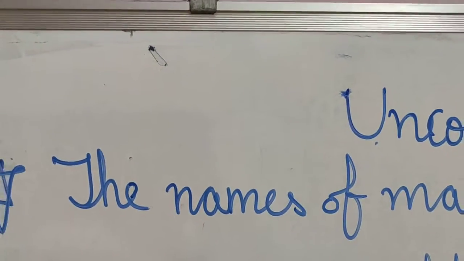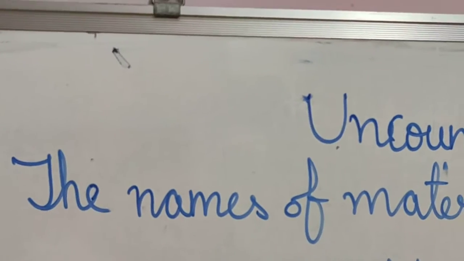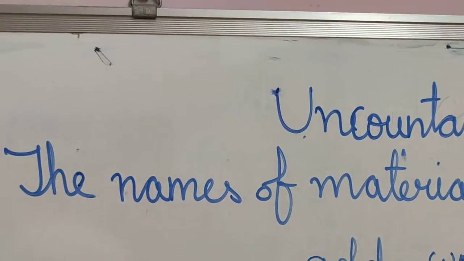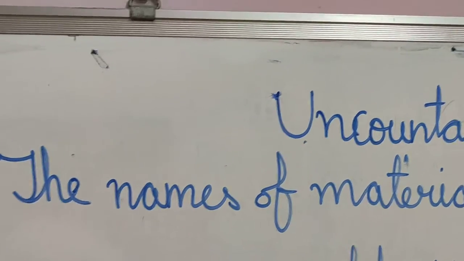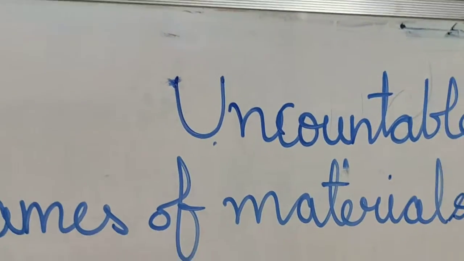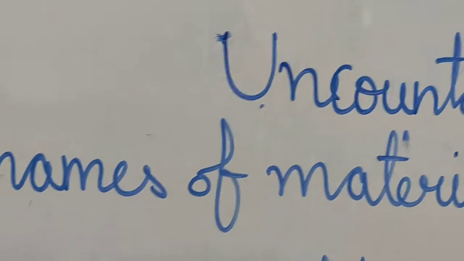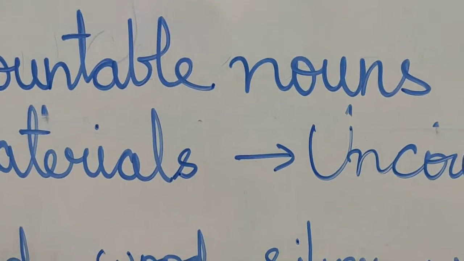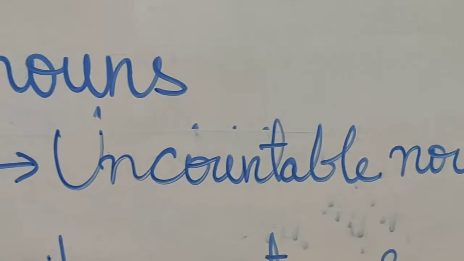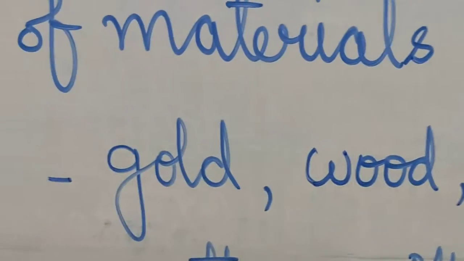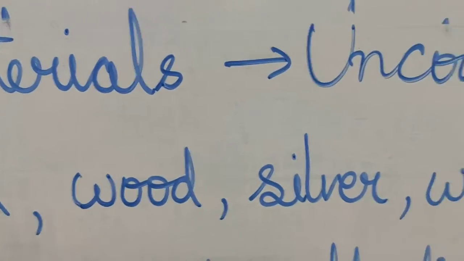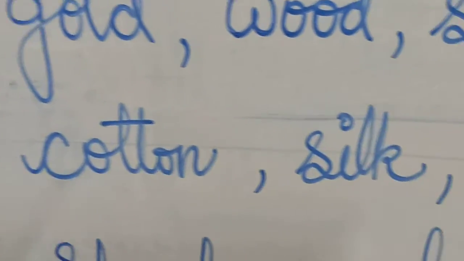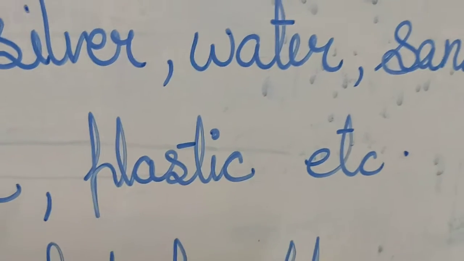Now the next uncountable nouns will be the names of materials. The names of materials, as the word names comes, it becomes a noun. It means material nouns you can say, or the names of materials are always uncountable nouns. You will not make plural of it. Okay, for example, gold, wood, silver, water, sand, cotton, silk, plastic, etc.